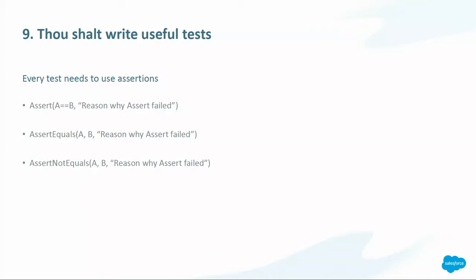So this is very important. Not only do you have to give 75% of coverage, but that coverage needs to mean something. It has to be useful. You need to make sure that what you expect is what you're getting. Don't just run your test to have it covered, because then if you deploy it, it's going to fail and it's not going to do what you want it to do.